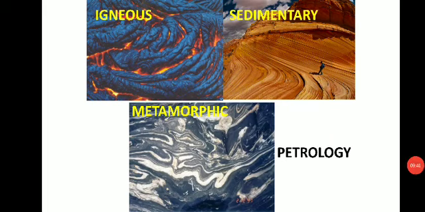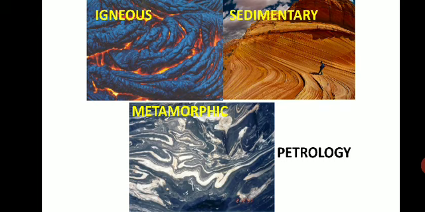The next type of rock is sedimentary rock, which is formed by sediments. Sediments are the broken rock fragments: rocks undergo weathering and erosion and break down, and those fragments are carried by wind or rivers and finally get deposited into a basin. It may be a river basin or an oceanic basin, because all the rivers ultimately join the sea.